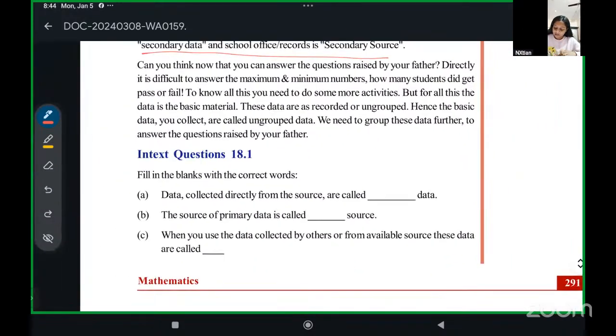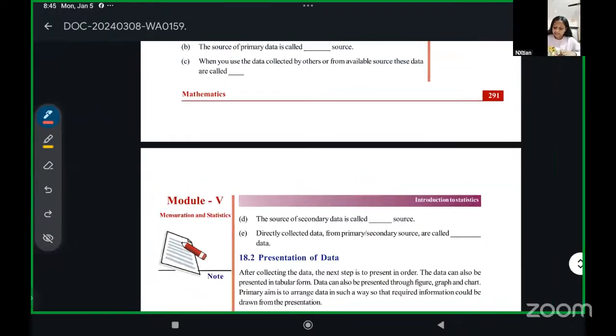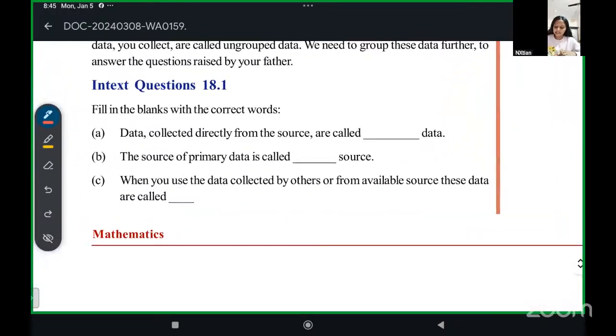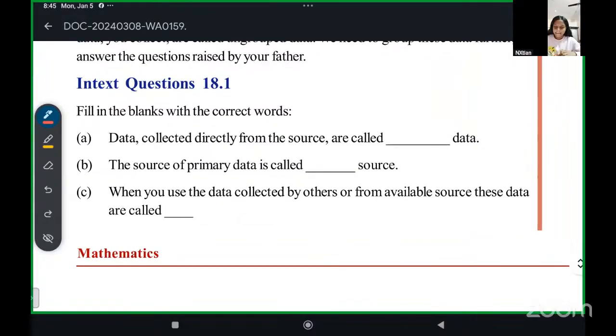Okay. Now fill in the blanks. I'm going to ask this to you. Joshua, data collected directly from the source is called dash data. Primary data. Yes. Emma, the source of primary data is called dash source.